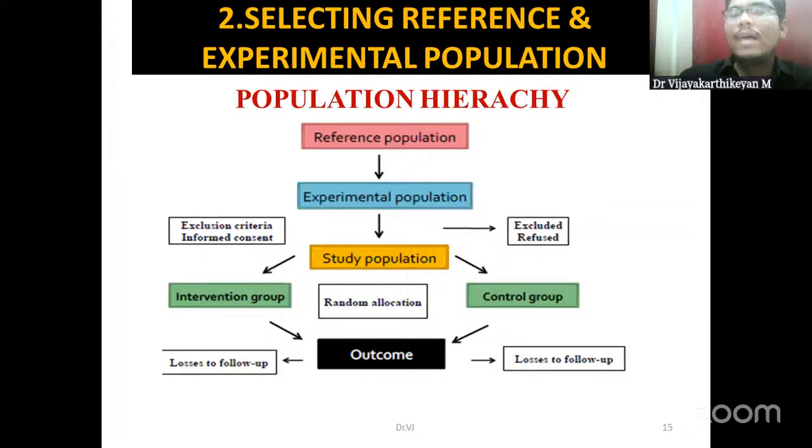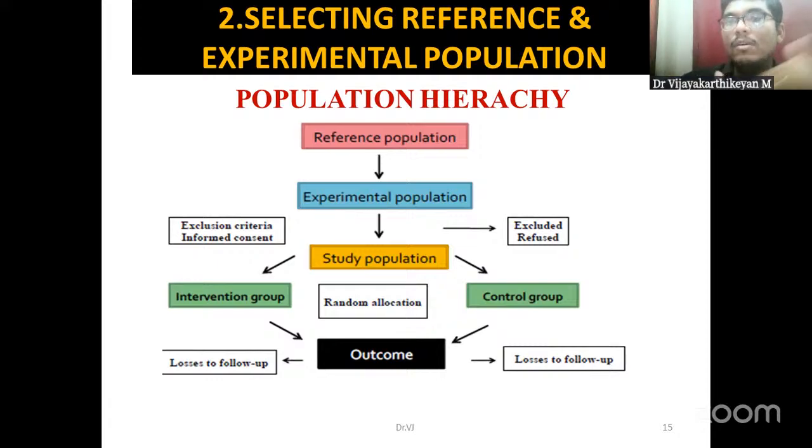Okay, so as I told, once we have chosen the protocol, the second step will be selecting the population for our study. First will be, as I told, the reference population. This will be the larger population. But from this reference population only, we will be choosing what is called the experimental population, also known as the study population. From this study population, we will be choosing the inclusion and exclusion criteria.